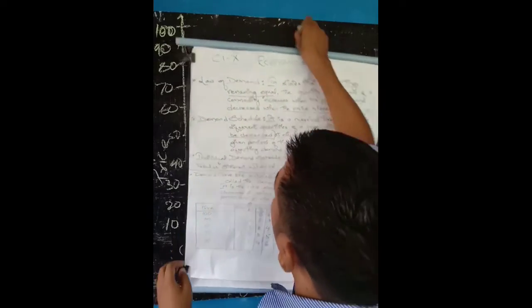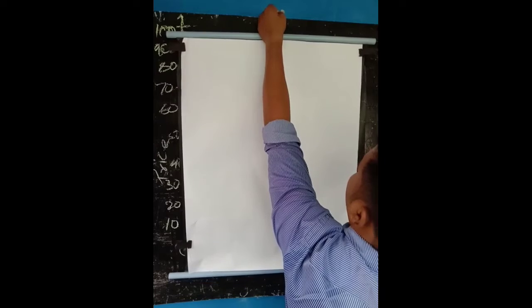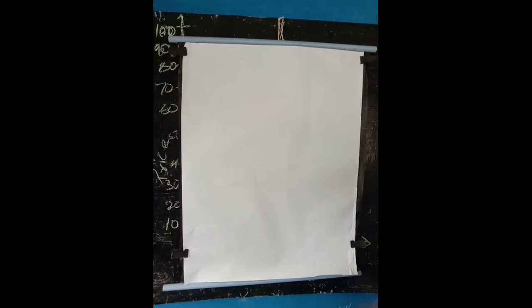Now we will be moving towards the main topic, that is exceptions to the law of demand. So what are the exceptions? When we talk about exceptions, they just go opposite to the law of demand. They don't stand in the same line as how the other factors stand.